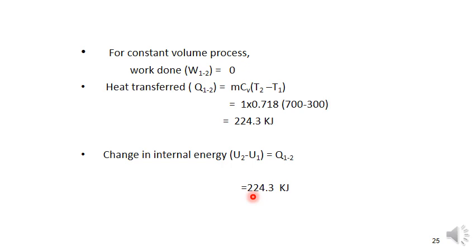So substitute all the values here: 1 into 0.718 into (700 minus 300). So 224.3 kilojoules, because the Cv value is given in kilojoule per kg Kelvin, m is in kg, and T2 minus T1 is in Kelvin. So all the kg and the Kelvin get cancelled, and the remaining term is kilojoule.